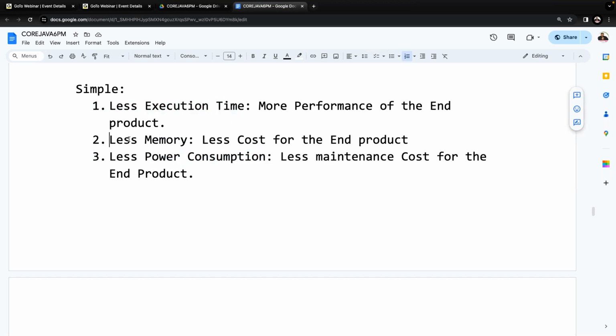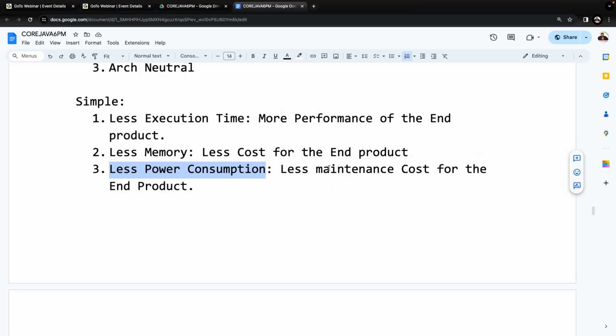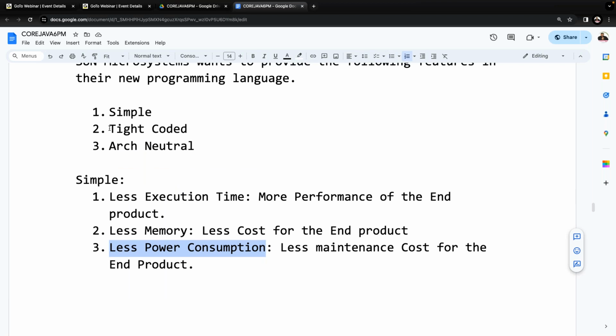What is the advantage of less memory? Less cost for the end product. What is the advantage of less power consumption? Lesser maintenance cost for the end product. Are all of you getting it or not? Okay, fine. Now tell me, what is the second feature here?